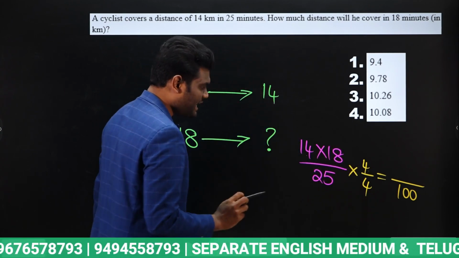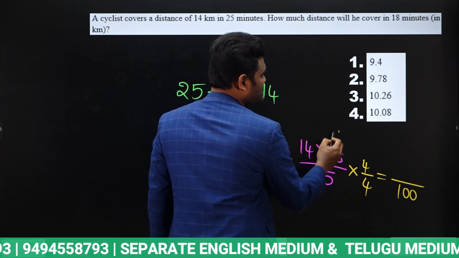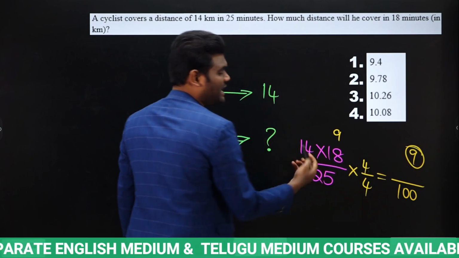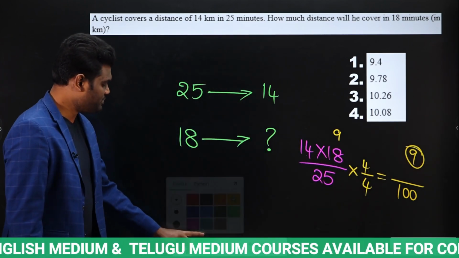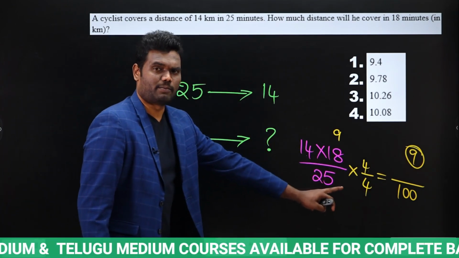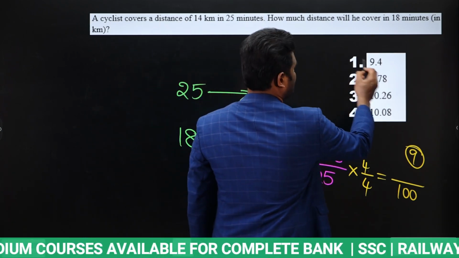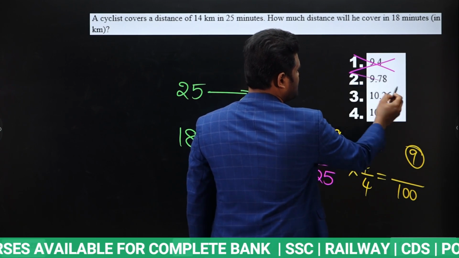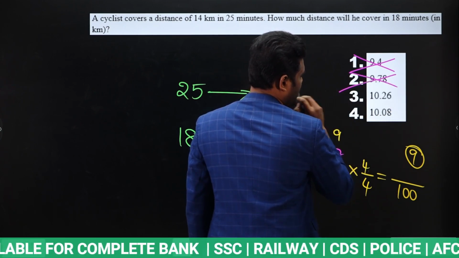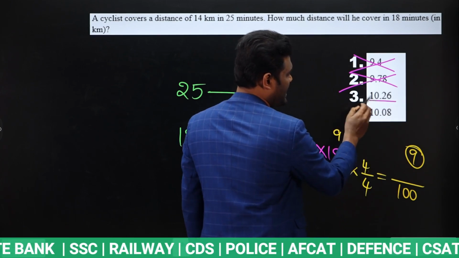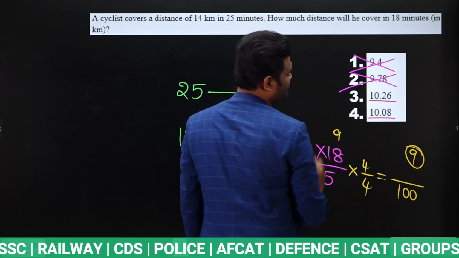So if you take the digital sum, 18 means 1 plus 8, 9. 9 multiplied with any number, the digital sum will be 9. Which means for this the digital sum is 9. So the answer digital sum also should be 9. Here if you observe, this digital sum is not 9. Here, what digital sum are we getting? 9. Yes, here also we are getting digital sum 9.